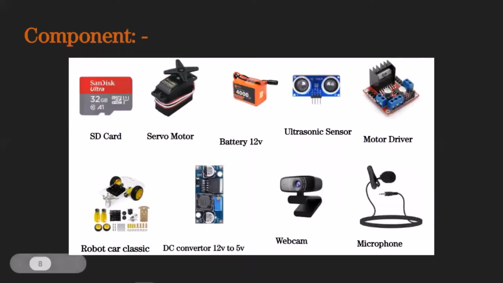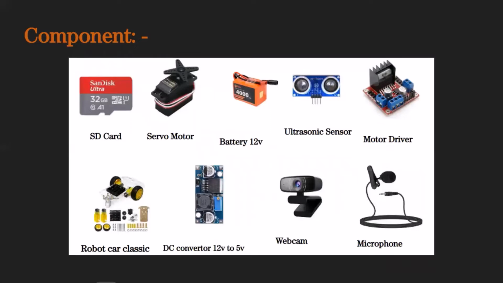These are the components we are using in our project. SD card: the NVIDIA Jetson Nano uses an SD card for storing the operating system. Servo motor: rotates the camera and distance sensor left, right, up and down. Battery: we are using a battery for giving power to the NVIDIA and the motor driver.